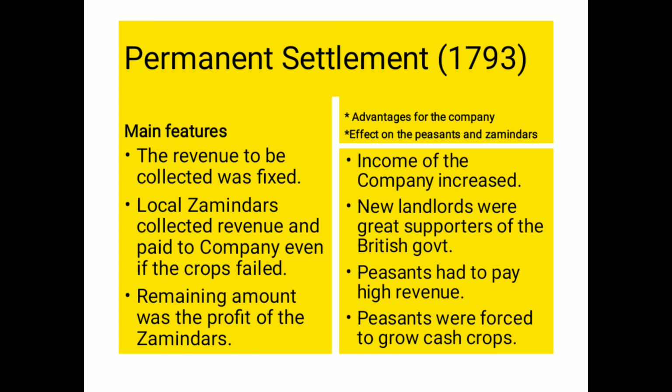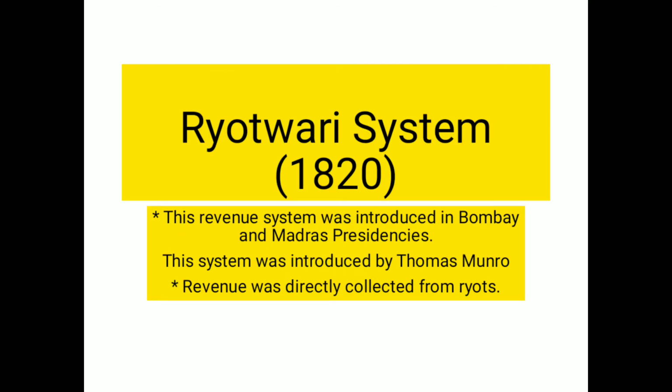Now let us see what happened in the Ryotwari system. This Ryotwari system was another type of system of collecting the revenue, and it was introduced in Bombay and Madras presidencies.